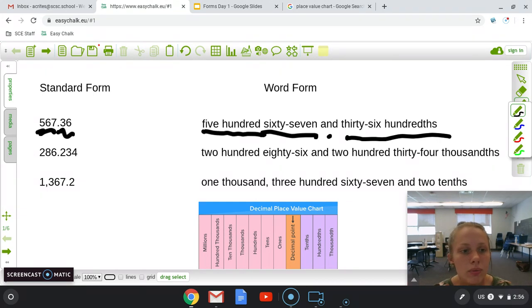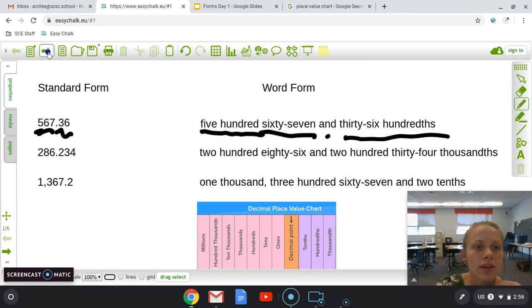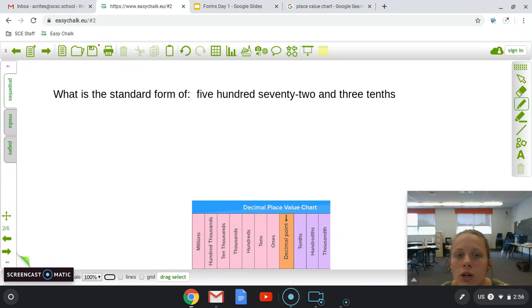All right, so there's one more, 1,367 and 2/10. So to the right of that, you see we put 1,000. We put a comma after 1,000 because we actually put a comma when we write it in standard form too. It helps us break up our thousands, our millions, everything like that, which I think you guys talked about last week with Mr. Drake. So 1,367 and 2/10. So we'll work on this together. We've got, what is the standard form of 572 and 3/10?